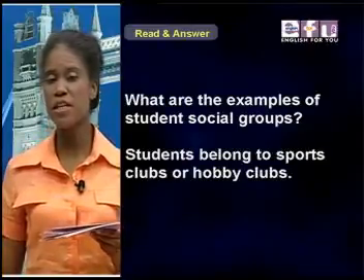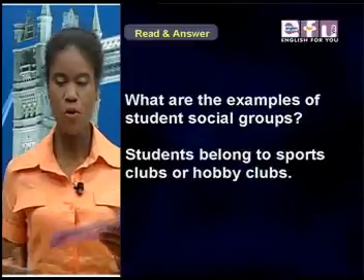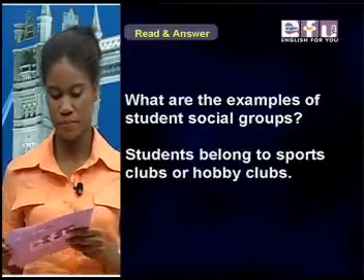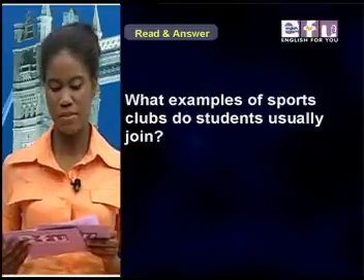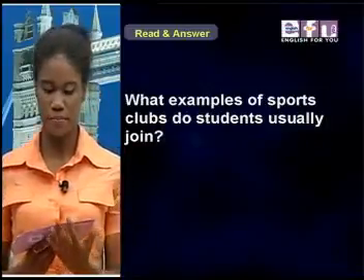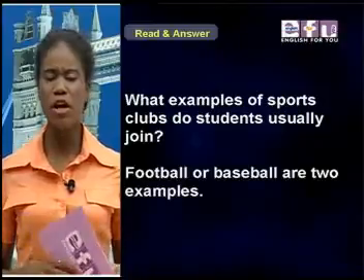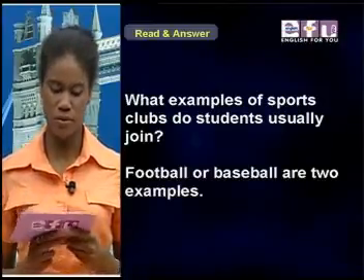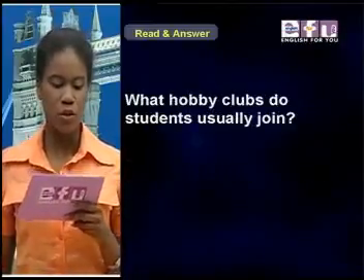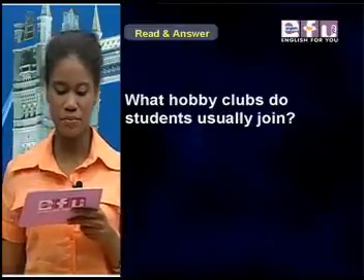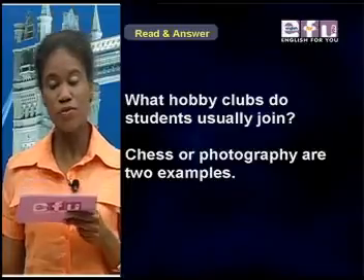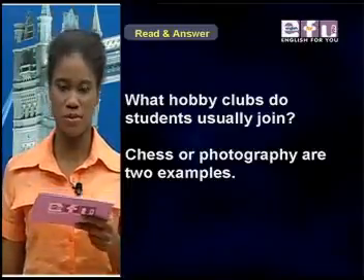Students belong to sports clubs or hobby clubs. What examples of sports clubs do students usually join? Football or baseball are examples. What hobby clubs do students usually join? Chess or photography are two examples.